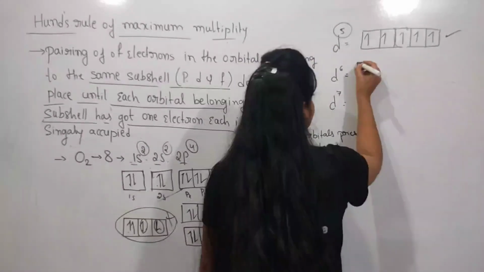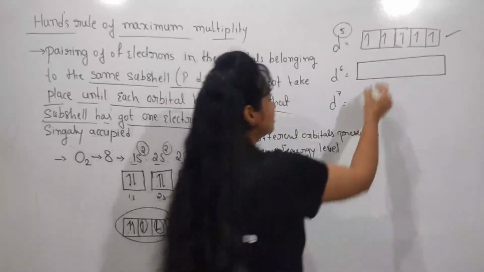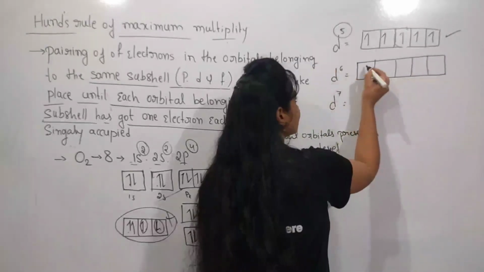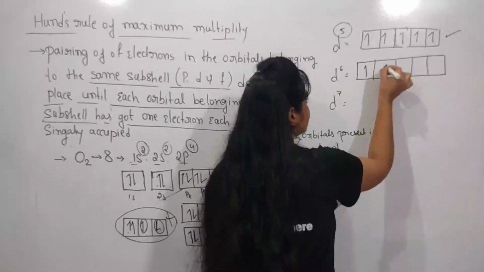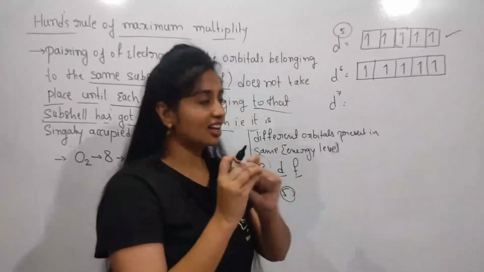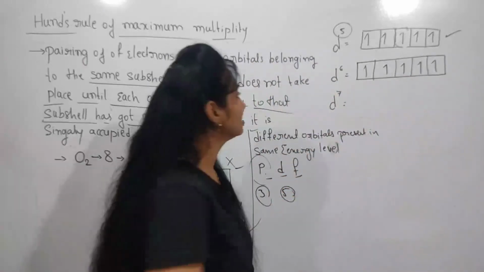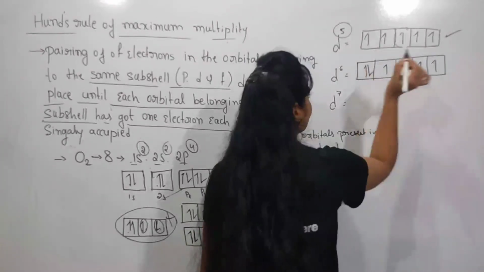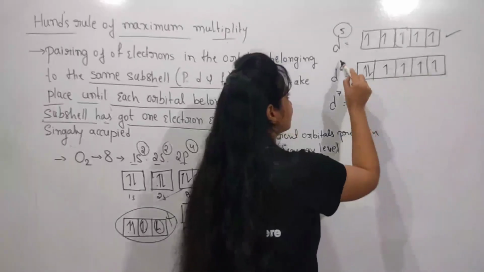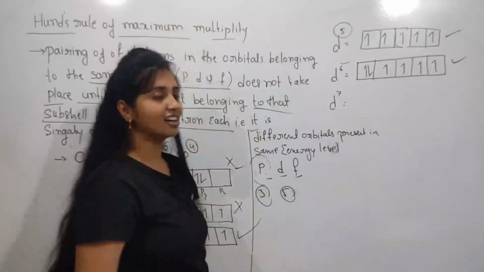And next we are having D6, meaning 5 orbitals, 1, 2, 3, 4, 5. In total we are having 6 electrons. First I wish to fill 1, 2, 3, 4, 5. First I fill 5 electrons singly, and next the pairing will start here. 1. So how many electrons are filled? 1, 2, 3, 4, 5, 6. In total 6 electrons. So this is the right method of filling the electrons according to Hund's rule.